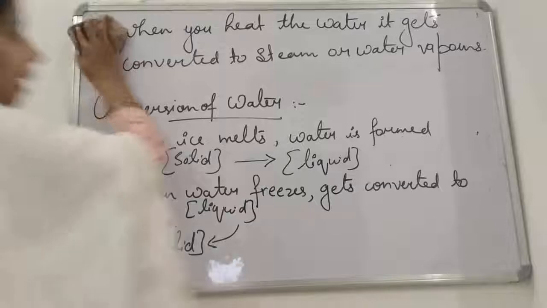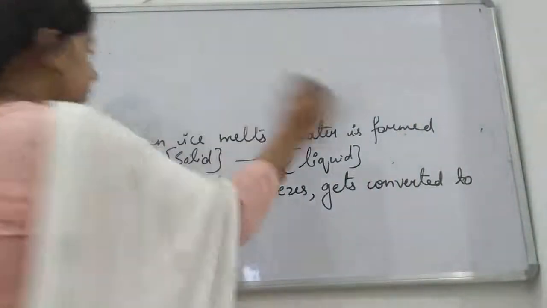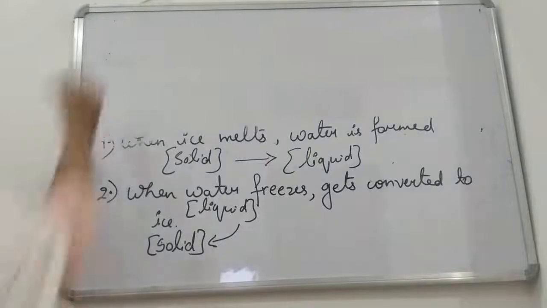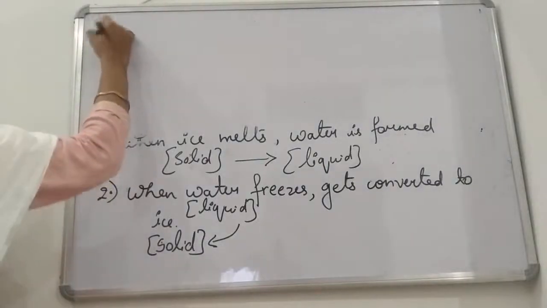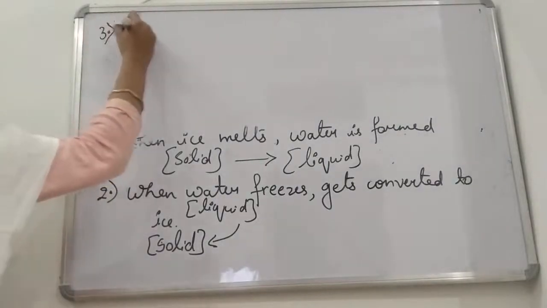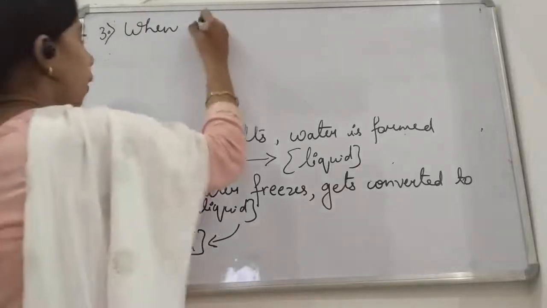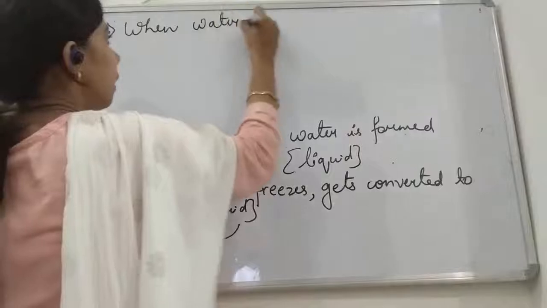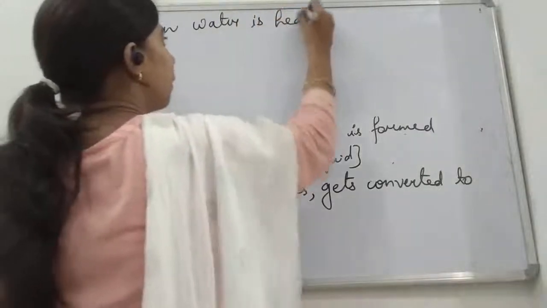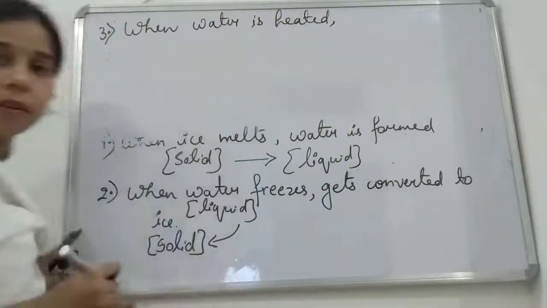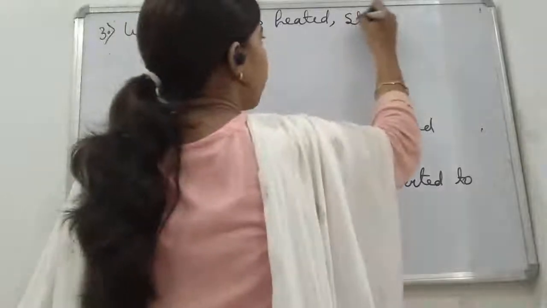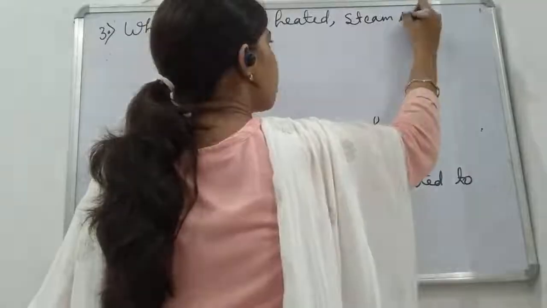The same thing we can do for the steam also, students. So in case of steam, you can see here the third one, students. So in the third one you see that when water is heated, steam is formed.